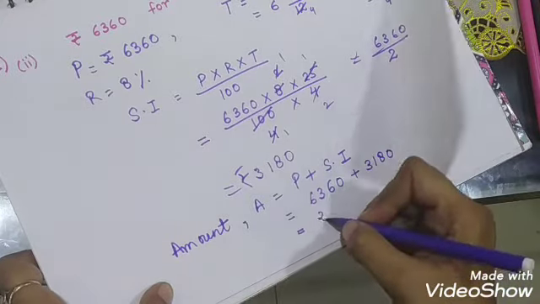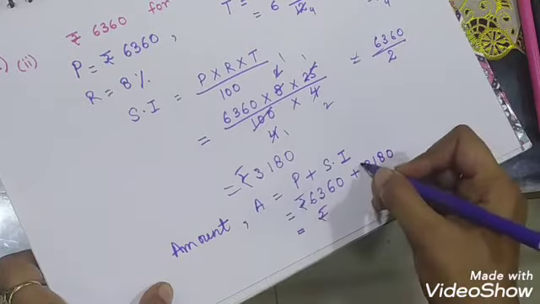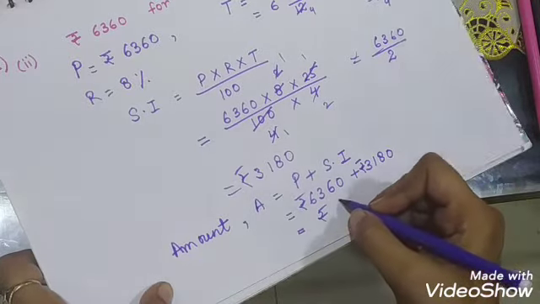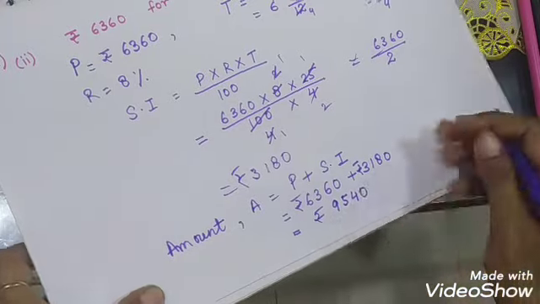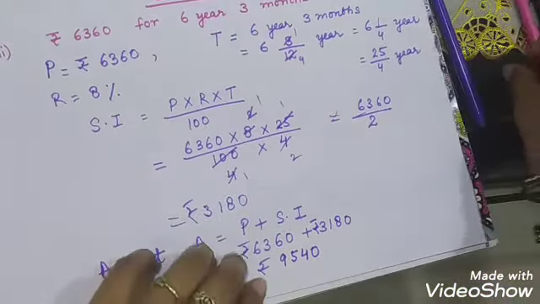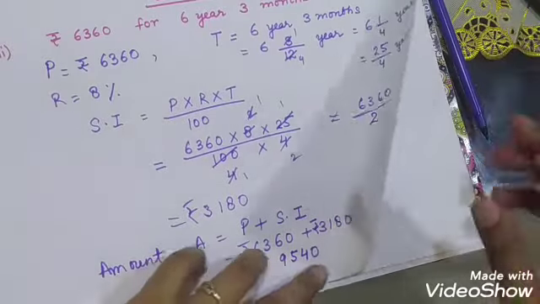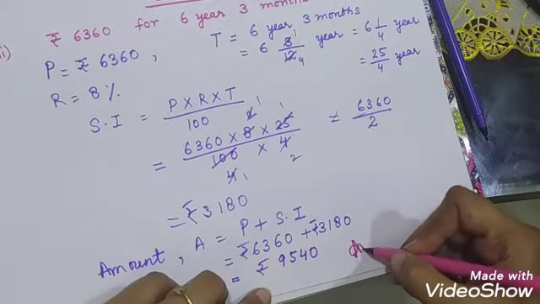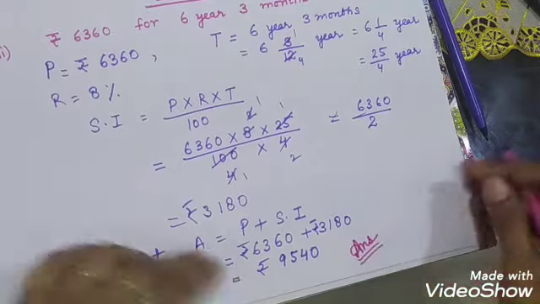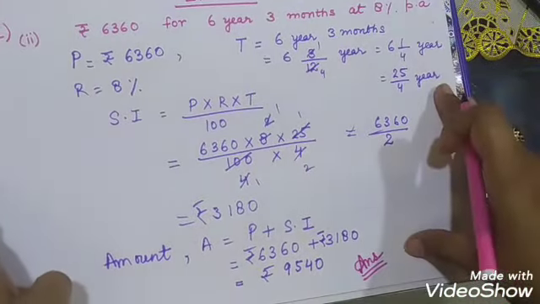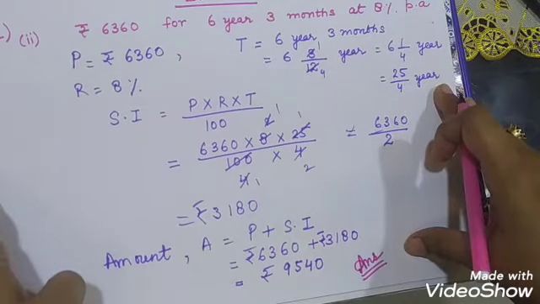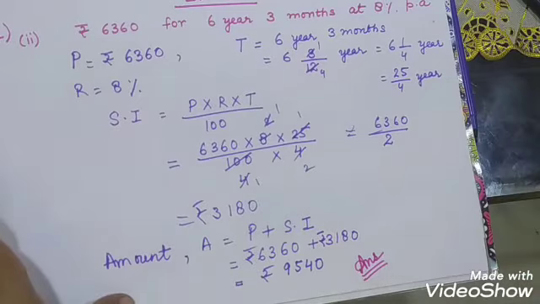When you add it, you will get rupees 9540, and that will be your answer. Okay class, so in this way we will solve question number 1. Now let us see another question.